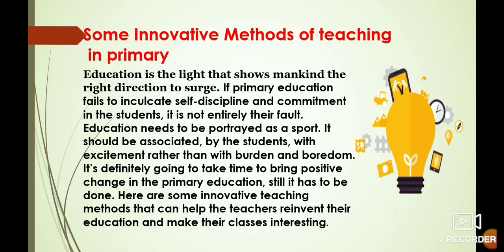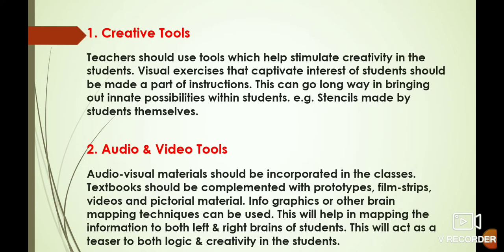Education needs to be portrayed as a sport. It should be associated by the students with excitement rather than with burden and boredom. It's definitely going to take time to bring positive change in primary education. Still, it has to be done. Here are some innovative teaching methods that can help the teacher reinvent their education and make their classes interesting.